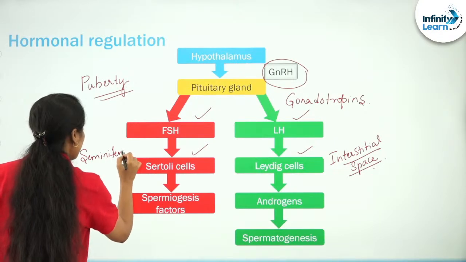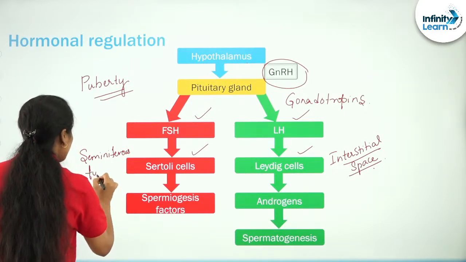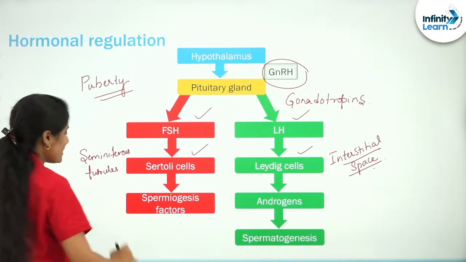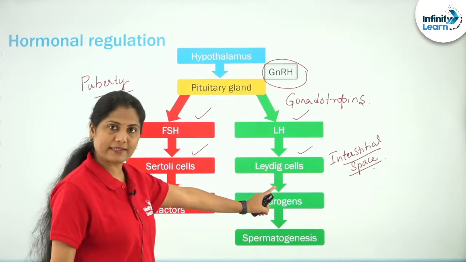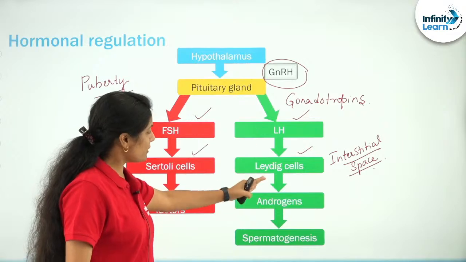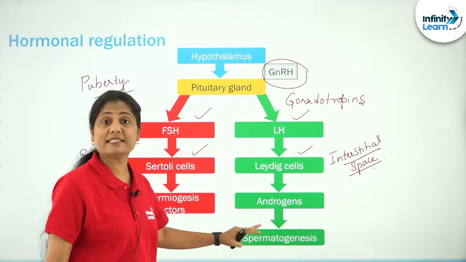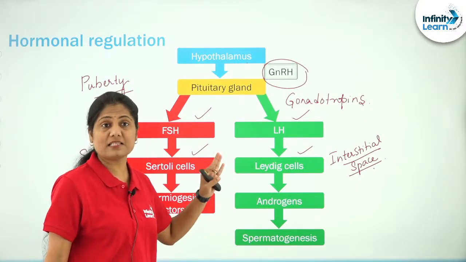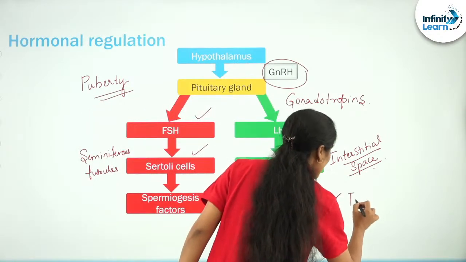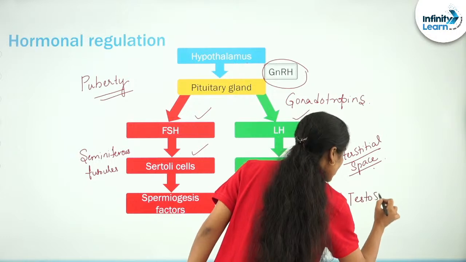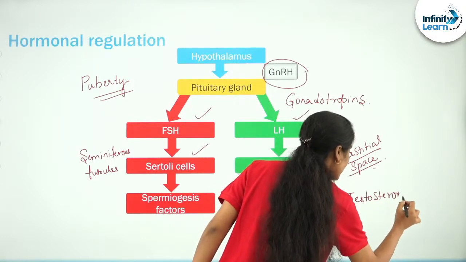So LH influences the Leydig cells, and Leydig cells in turn secrete these very important androgens. What is the most important androgen that you are already aware of?